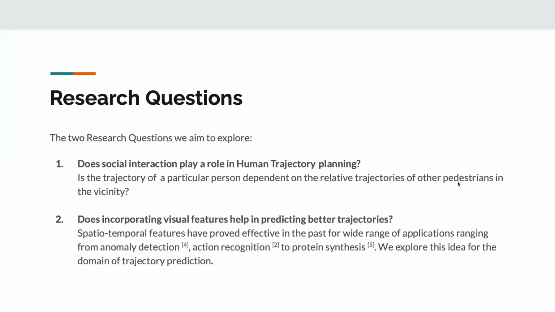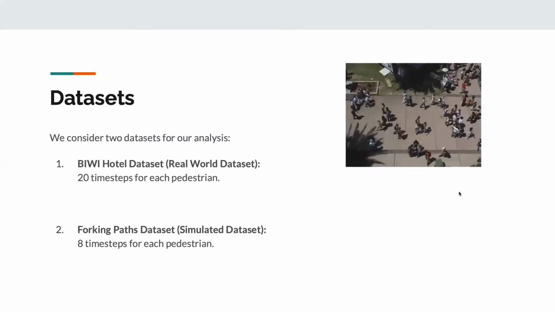More concretely, we ask two research questions. Does social interaction play a role in human trajectory prediction, with the intuition that humans often rely on the trajectories of others in their vicinity while planning their own trajectories? And the second research question, does incorporating visual features help in predicting better trajectories?